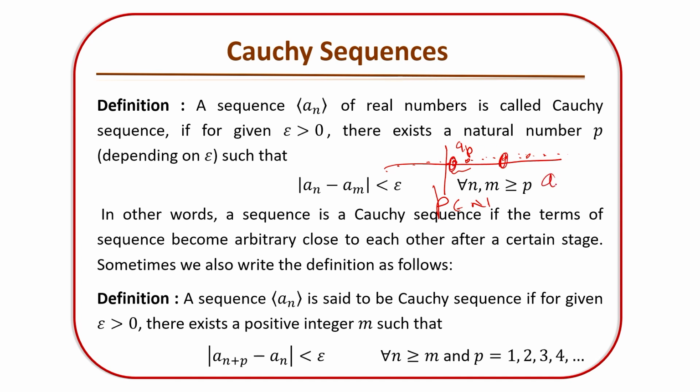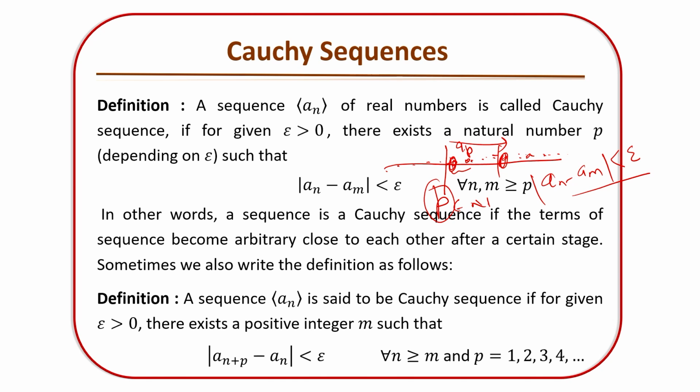If we name these terms an and am, the distance between them is going to be less than the given epsilon by which p has been evaluated. If it happens for every n, m, not only these two fixed n or m, but any n, m after this p, then such a sequence is a peculiar sequence and we call it a Cauchy sequence.